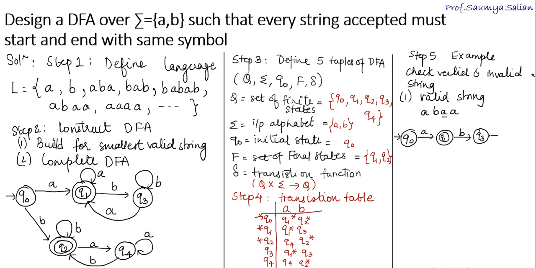Next input is A. Q3 on A goes where? Q3 on A goes Q1, final. Q1 on A goes to Q1 itself, that is final state. So at the end of the transition, I am reaching final state for a valid string. So this justifies our DFA. All valid strings will reach final state. So now let's check for an invalid string.